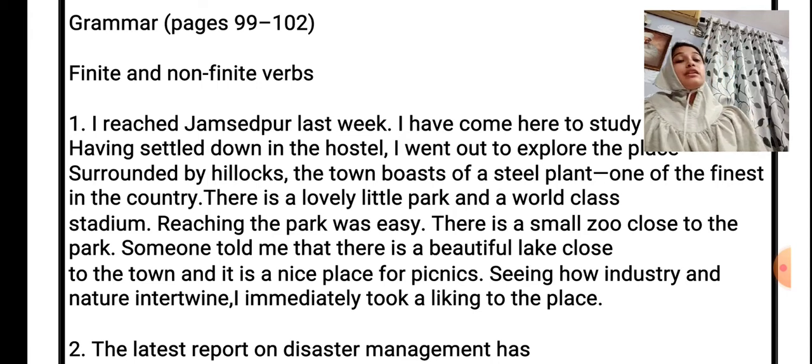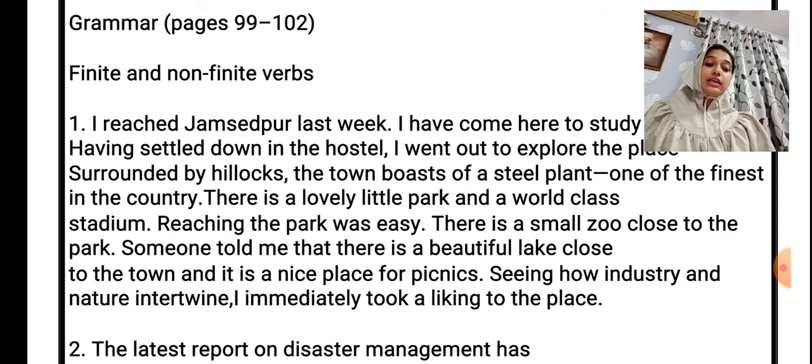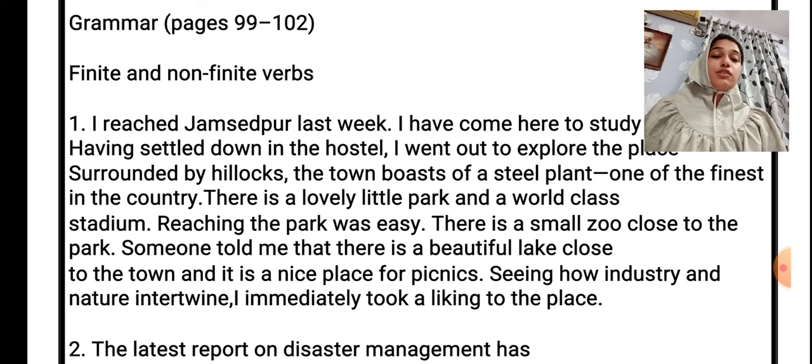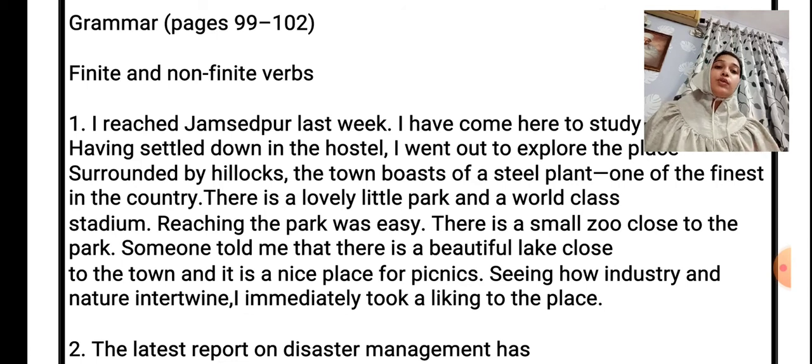Infinitives can also be used as an object. Like children love to play outdoor games. So here children love to play, to play. Correct? To plus verb, to play outdoor games. It acts as an object of the verb. It can also be used as a direct object. They appreciate my ability to sing. So they appreciate my ability to sing. To sing. So it acts as a direct object, to sing. Correct? So to plus verb. Sing is a verb, and to plus verb.